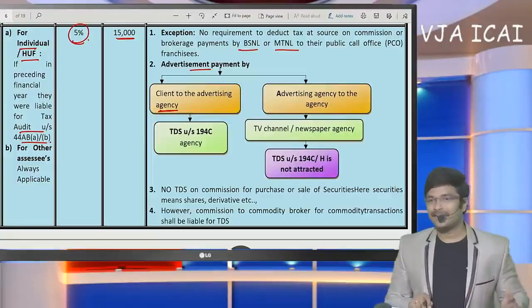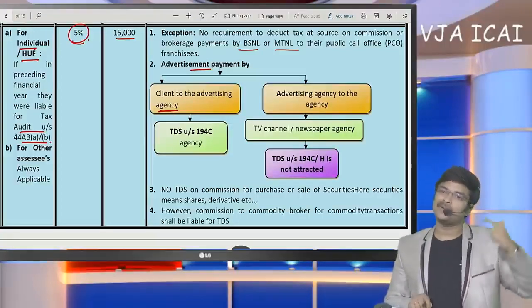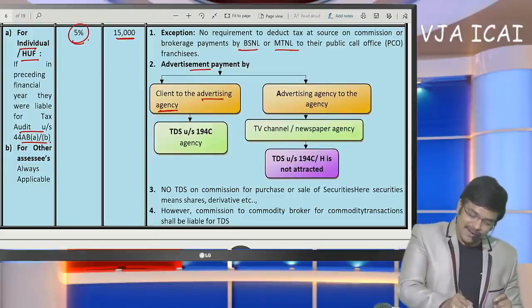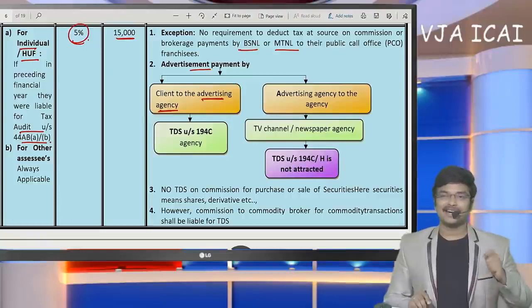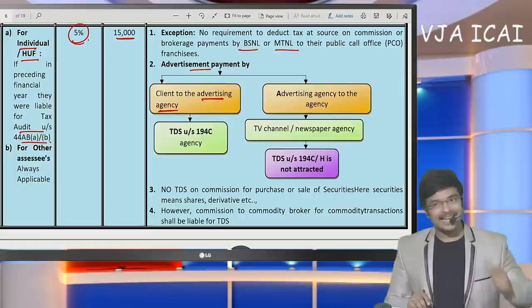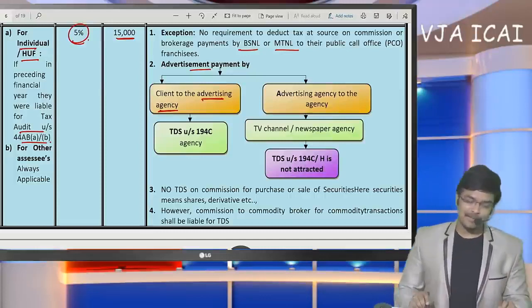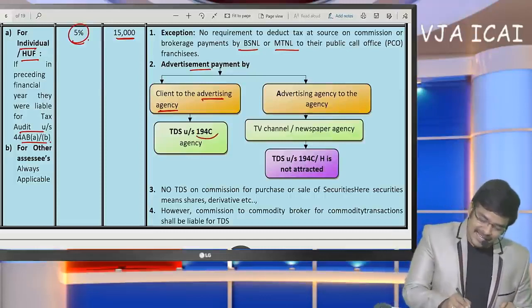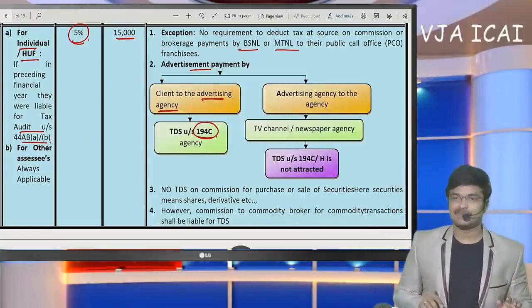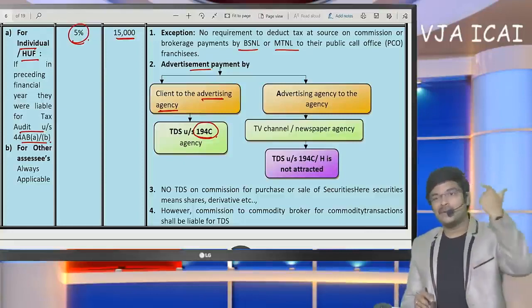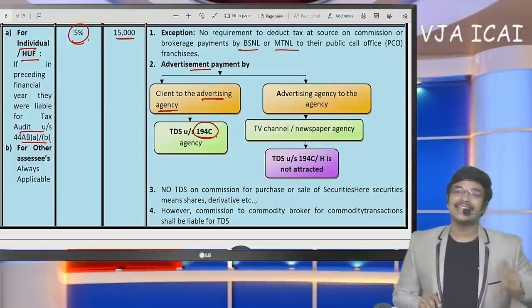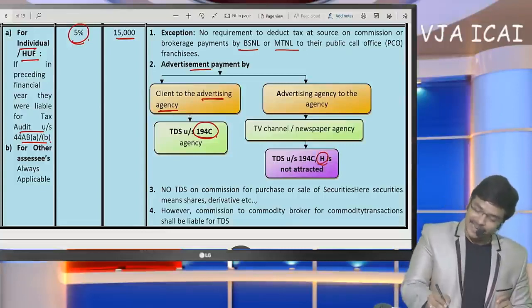We make payment to the advertising agency and they make payment to government authorities. In this case, even though we are making payment to the advertising agent, we are not going to make payment directly to the government. We are going to make payment to the advertising agency. Even though payment is made to the agency, TDS will be deducted under 194C only, but not under 194H.